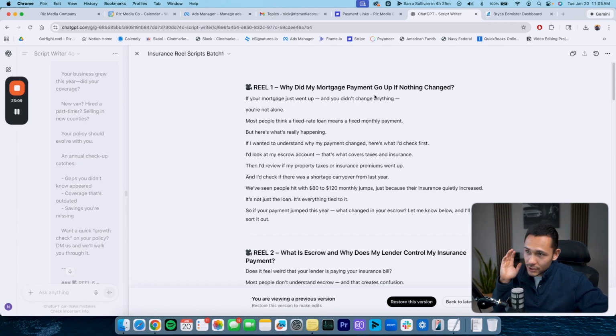So let's see. If your mortgage just went up and you didn't change anything, you're not alone. Most people think a fixed rate loan means a fixed monthly payment, but here's what's really happening.